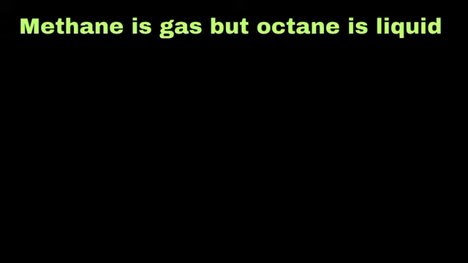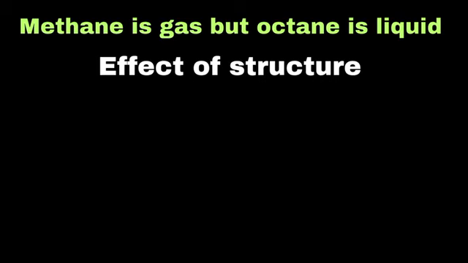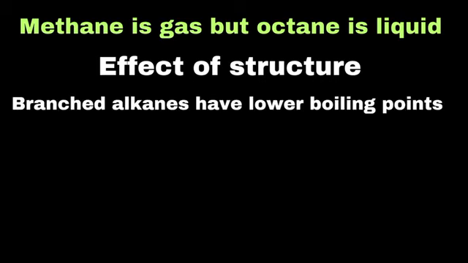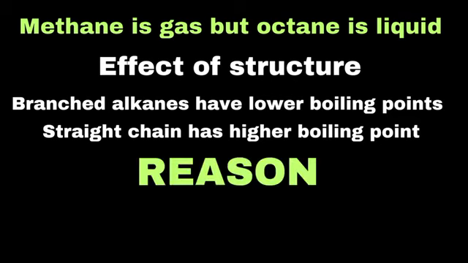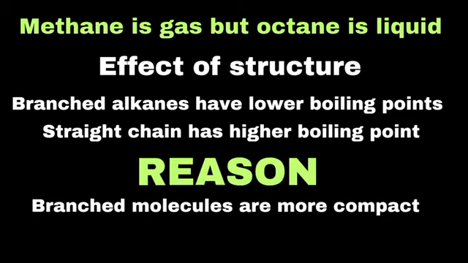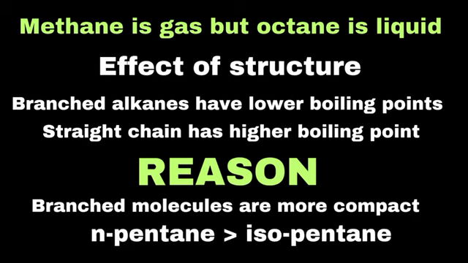Keep in mind that the structure of an alkane also affects its boiling point. Branched-chain alkanes have lower boiling points than straight-chain alkanes of the same molecular formula. This is because branched molecules are more compact and have less surface area for intermolecular forces to act, making it easier for them to evaporate. For example, n-pentane has a higher boiling point than its branched isomer isopentane.